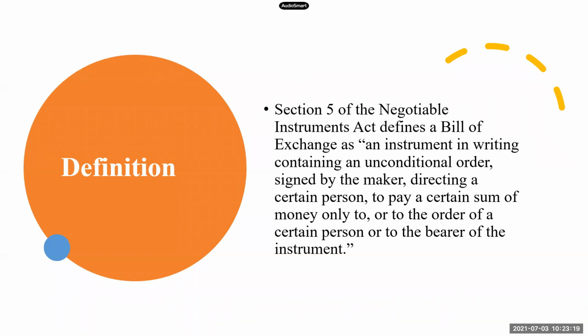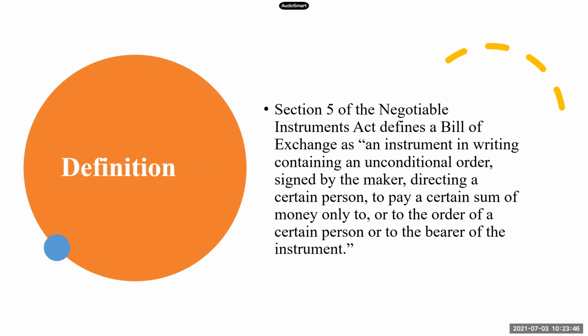We'll just see once again. It should be in writing. It should be an order. The order should be unconditional. The document should be signed by the maker. It should be directed to a certain person. The amount should be certain, that is specific. And the direction should be to the person, or to the order of a certain person, or to the bearer of the instrument.